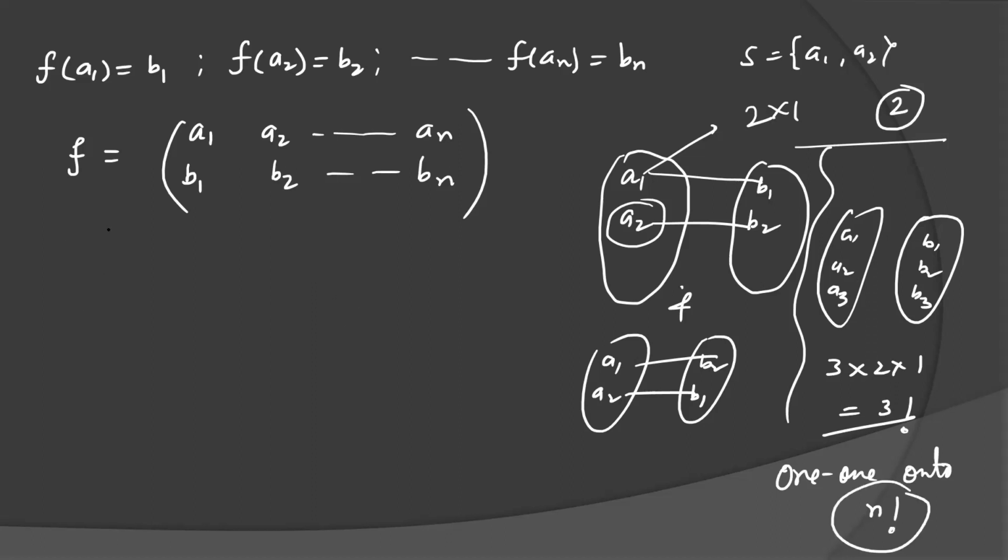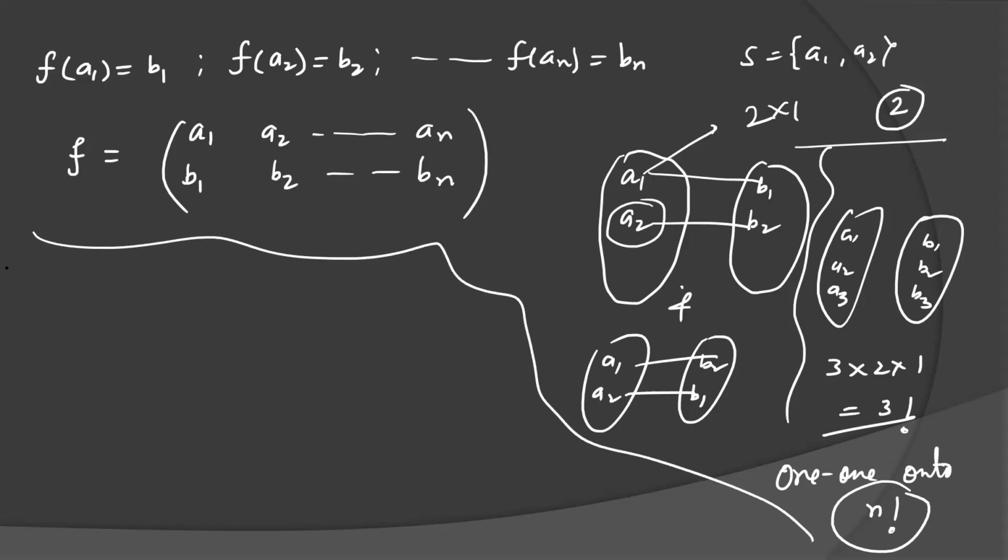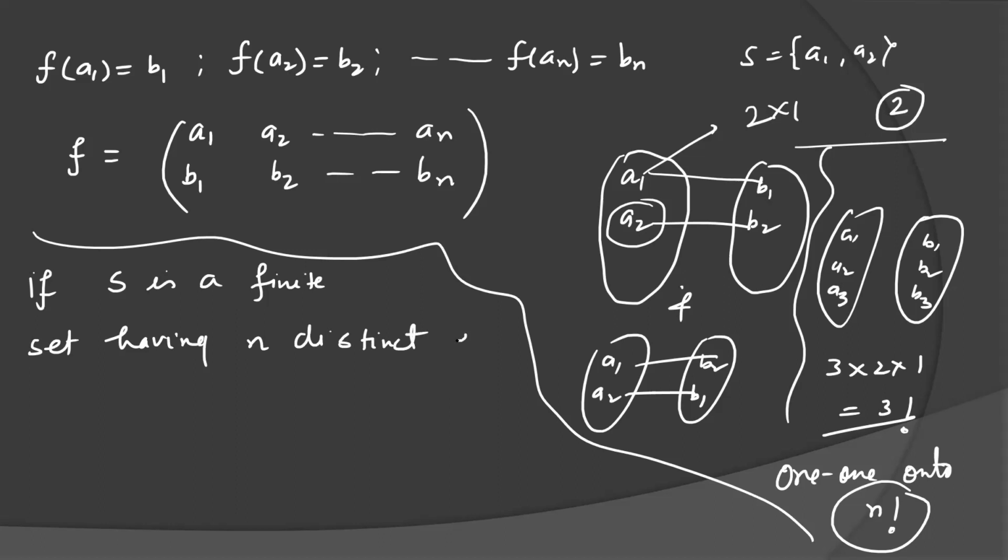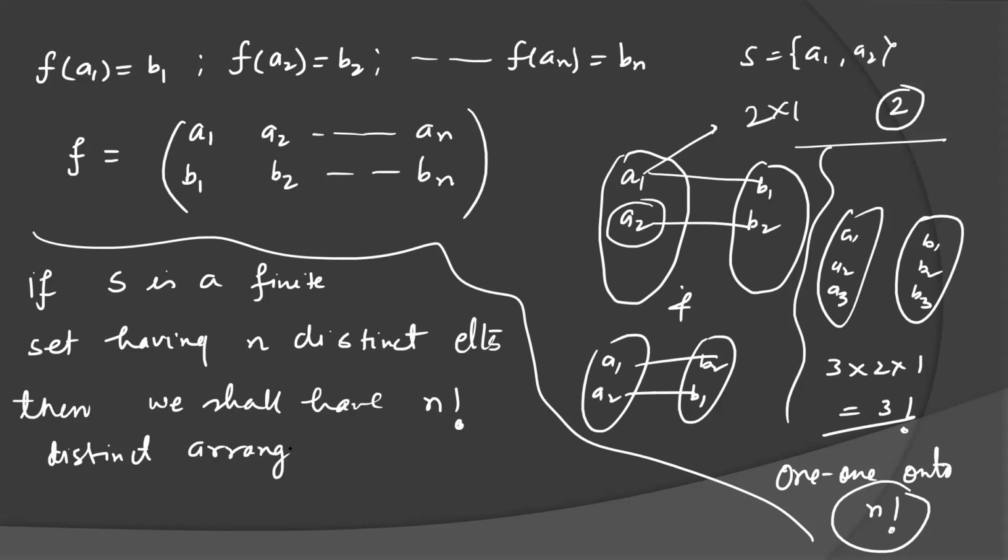So the result is: if S is a finite set having n distinct elements, then we shall have factorial n distinct arrangements, and arrangements are called permutations of the elements of S. So you have factorial n permutations.